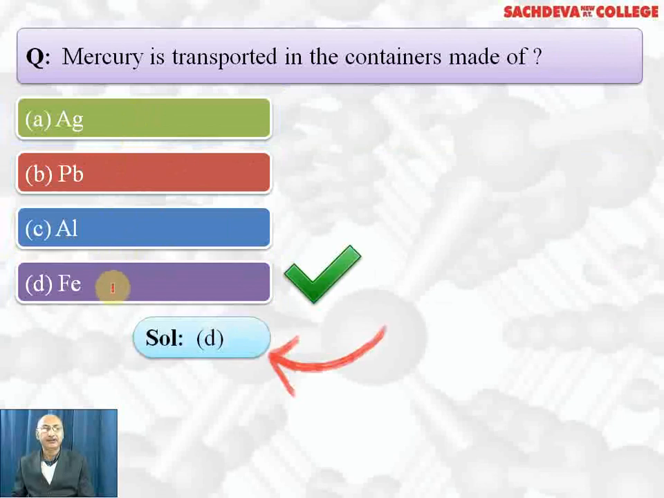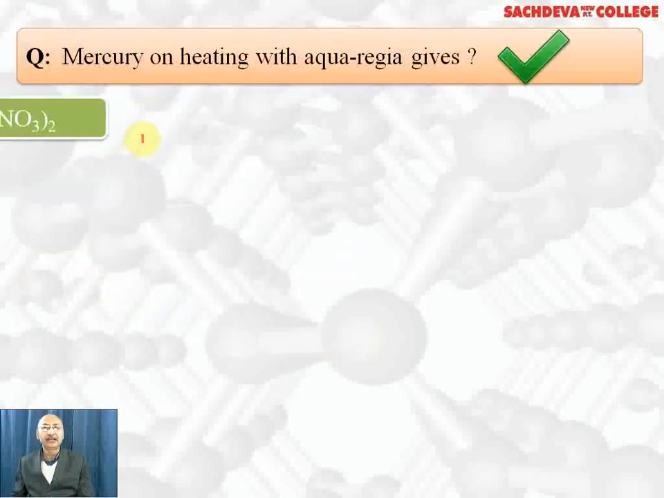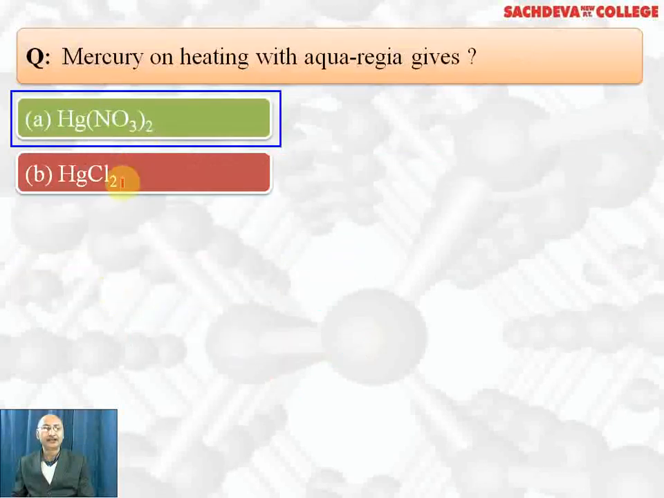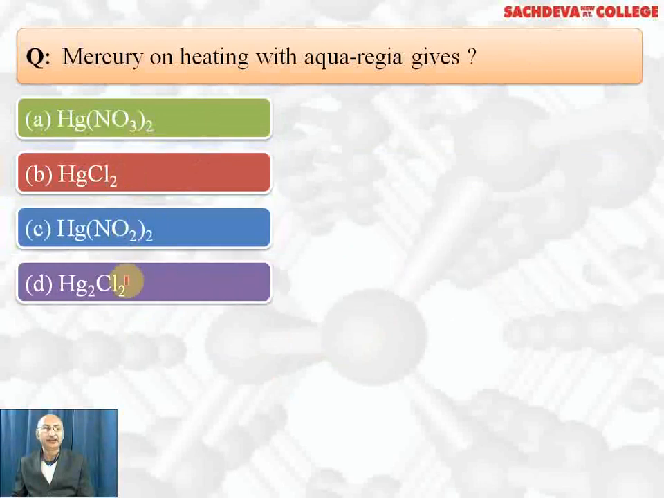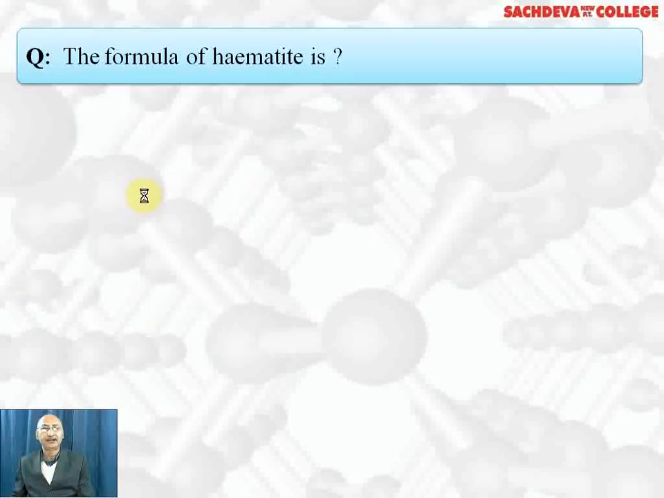Mercury is transported in containers of silver, lead, aluminium, iron. Correct answer is iron, because mercury does not form any amalgam with iron. With the others, it can form amalgam. Mercury on heating with aqua regia gives mercurous nitrate, mercuric chloride, mercuric nitrite, or mercurous chloride. Correct answer is B part, mercuric chloride. In aqua regia, we get nitrosyl chloride, that is chlorine. Chlorine is the active species which reacts with mercury to form mercuric chloride.